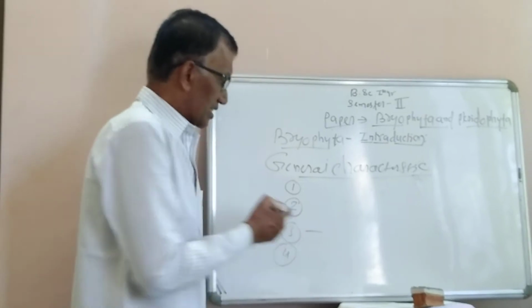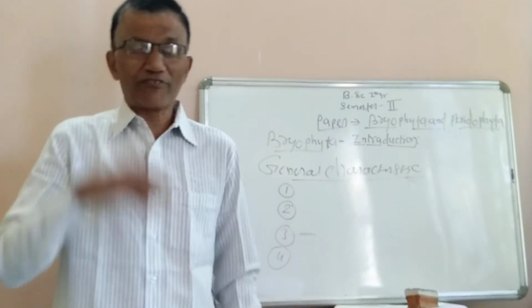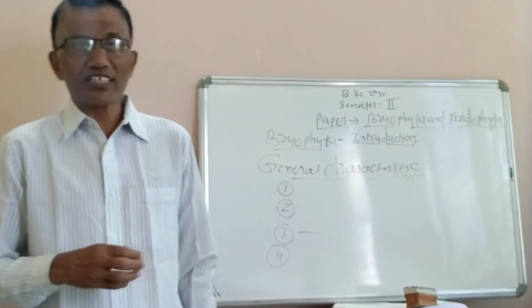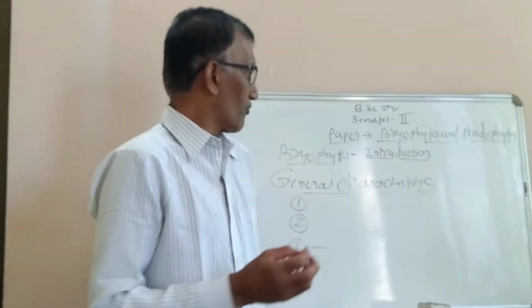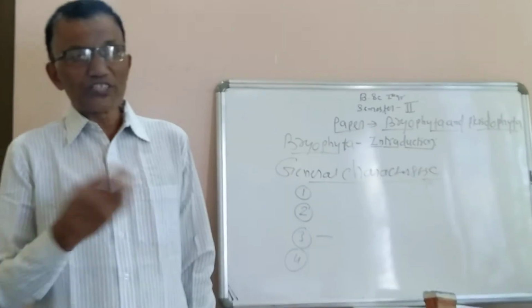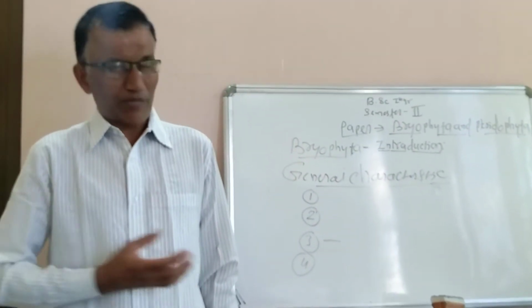Another important characteristic about bryophyta is that in the sporophytic phase, the structure of the sporophyte of bryophyte is differentiated into three distinct parts, that is foot, seta and capsule.